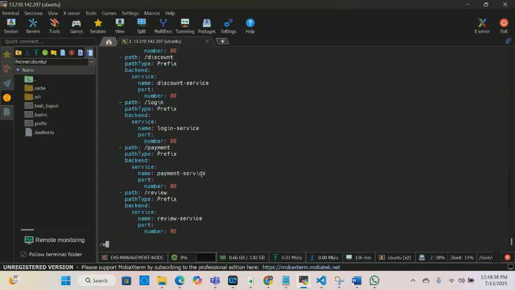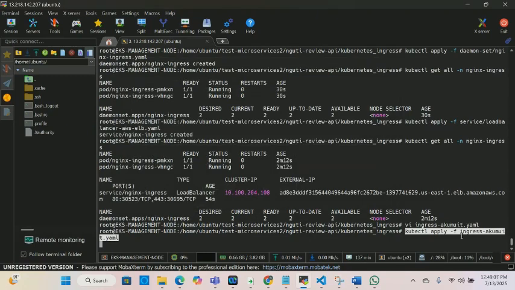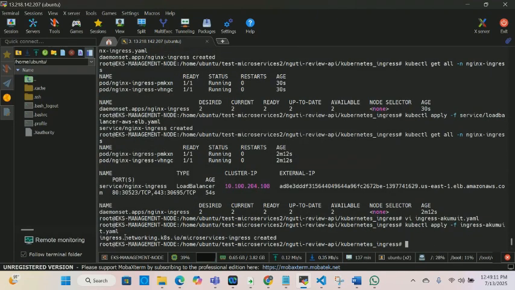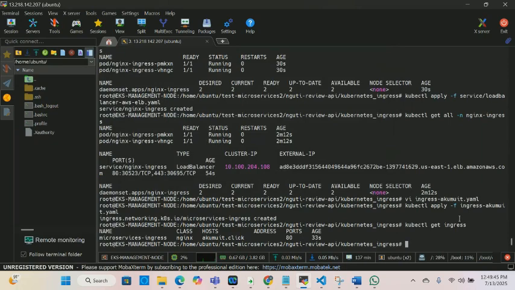So escape, colon wq, and then we're gonna apply, and I'll just run kubectl apply hyphen f, and then the name of the file, the ingress file that I created, and then enter. Ingress networking is created. Let's try to confirm by running kubectl get ingress to see. So we're good to go.